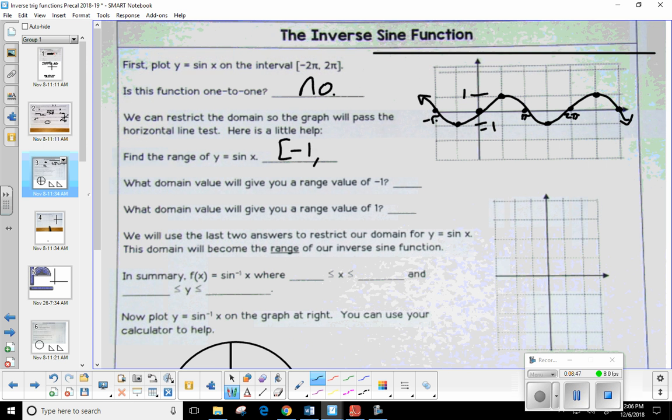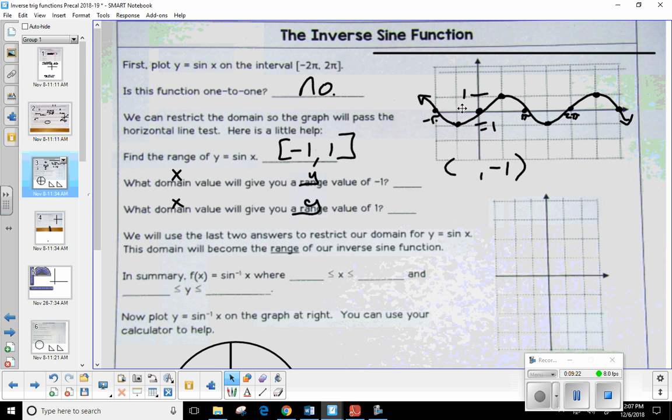So that is my range, right? Now, what I'm wanting to do, as close to the x-axis as possible, is find x values. That's what it means when it says domain values. That will give me a range value. Remember, that's the y of -1 and 1. We're thinking about this in terms of a coordinate. I've got a point where the y value is -1, as close to the origin as possible. What x value would correspond to -1 on the graph that we just made?